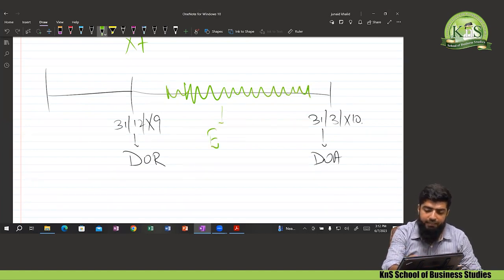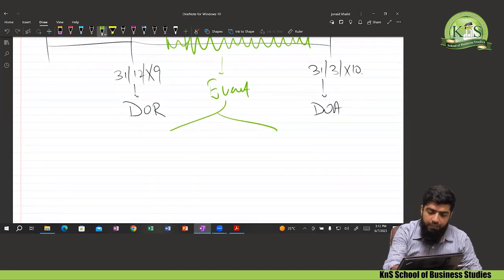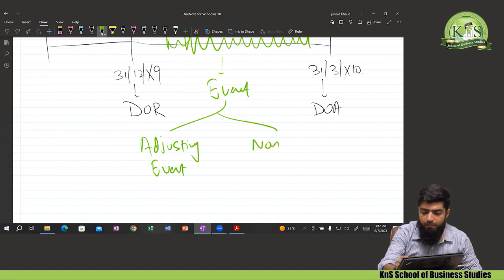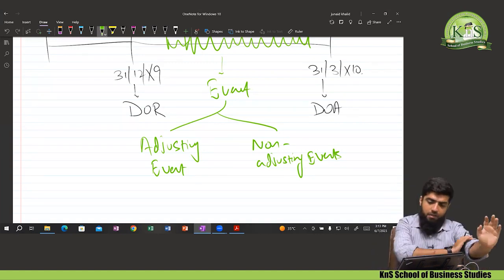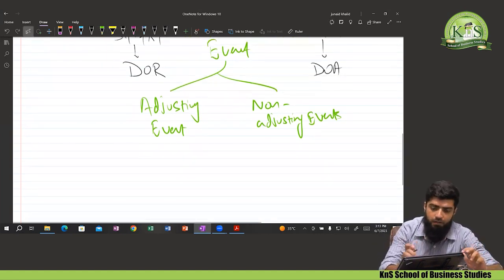So IAS 10 states that any event that arises after the date of reporting but before the date of authorization can be categorized in two different ways. Number one, that is the adjusting events. Few events will be recognized as adjusting events and few events will be recognized as non-adjusting events. As per IAS 10, there are two types of events, that is adjusting and non-adjusting events. Okay, now what are adjusting events?